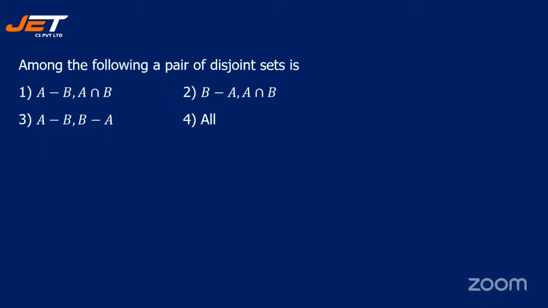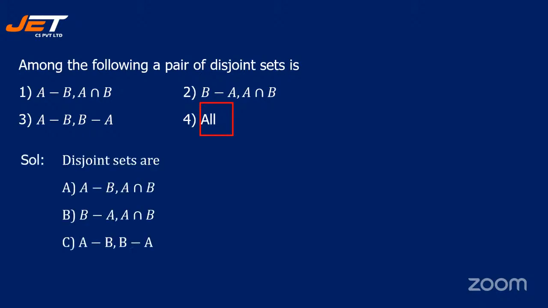See the next question. Among the following, a pair of disjoint sets is dash: A minus B, comma A intersection B; B minus A, comma A intersection B; A minus B, comma B minus A; or is it all? Okay, so I'm giving you some time to quickly get the answers. All right, let's see the answer. Everything, all. So everything is a disjoint set.